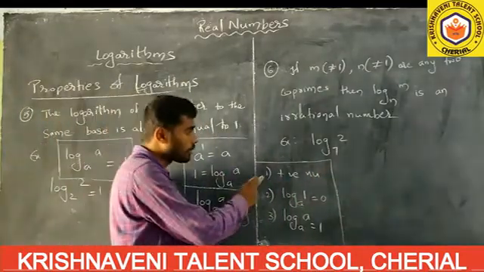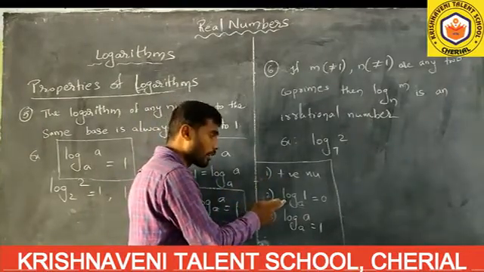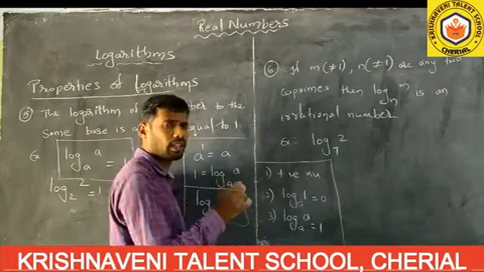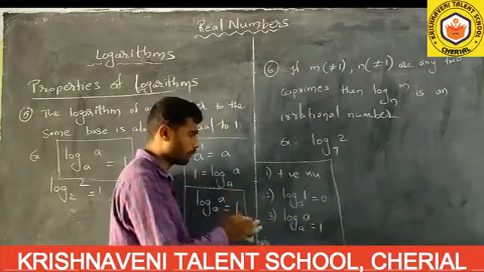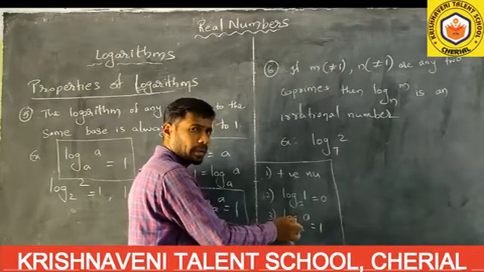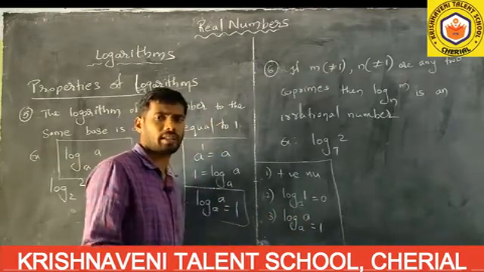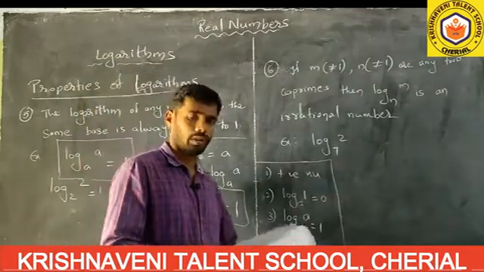First, logarithms are defined only for positive numbers. Logarithm of 1 to any base, its value is always equal to 0. Already you proved it. Again, logarithm of a number to the base a: whenever the number and the base are the same, its value is equal to 1. These 3 points you have to remember.